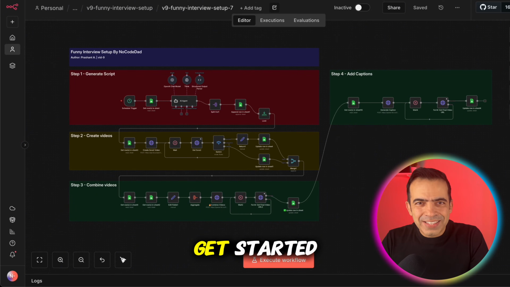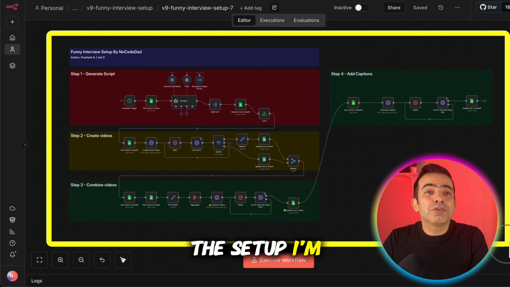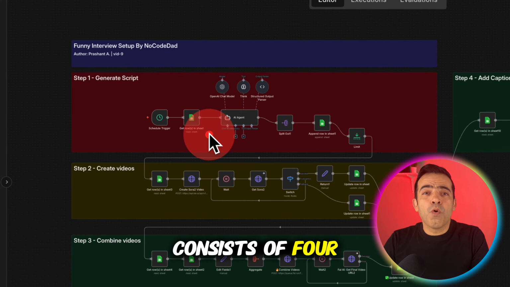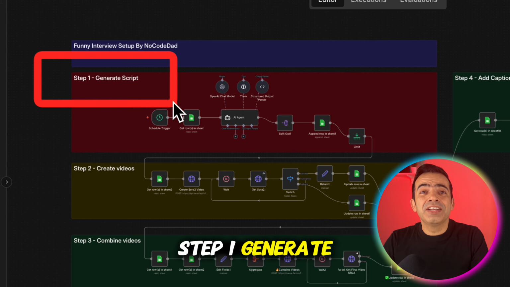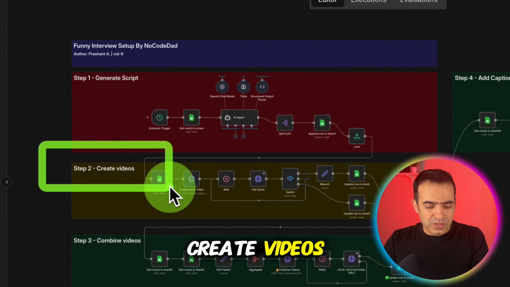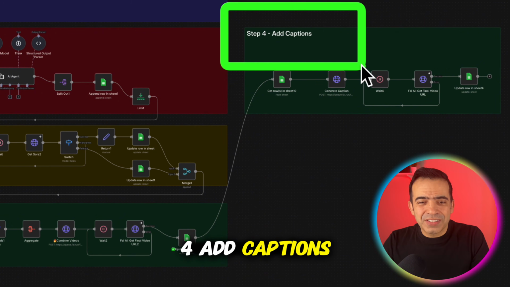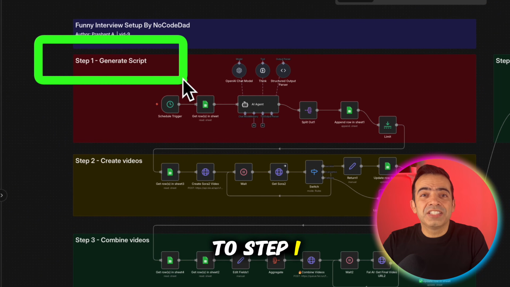Alright guys, let's get started. So this is the setup I am talking about. It's called the funny interview setup. It consists of 4 steps. Step 1, generate script. Step 2, create videos. Step 3, combine videos. And step 4, add captions. So let's go to step 1, generate scripts.